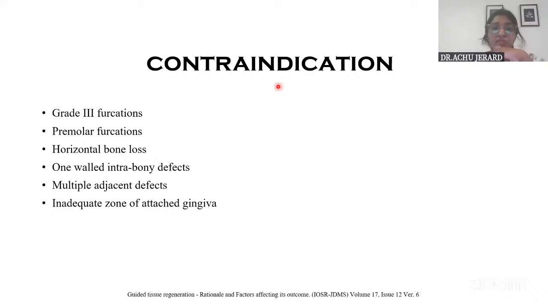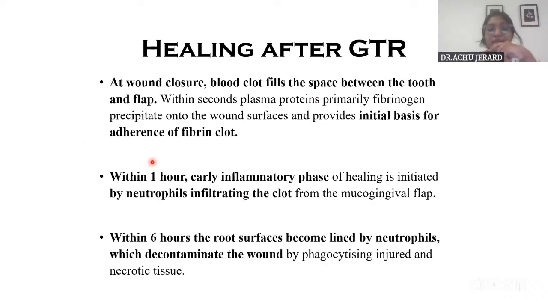And these are the contraindications: grade 3, grade 4 furcation areas, and in horizontal bone loss, ridge augmentation and all, it is not indicated. Okay, it is only used in areas where you can contain the graft. Okay, and you can suture it.